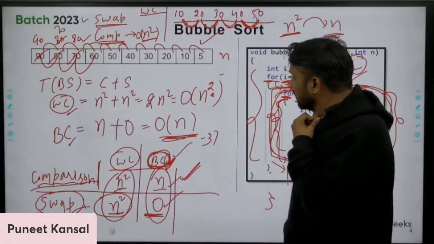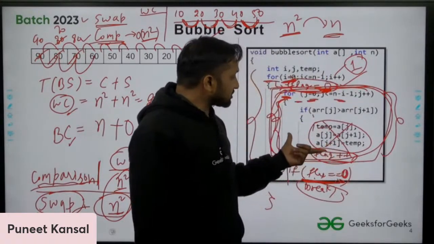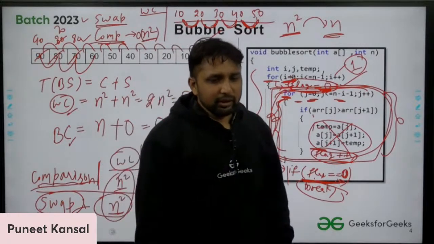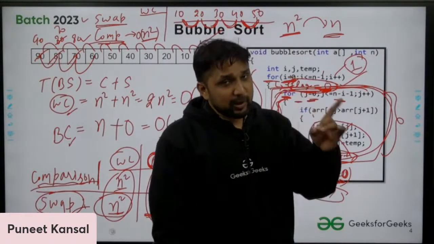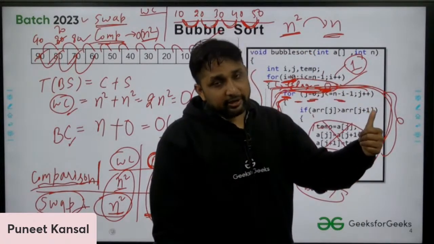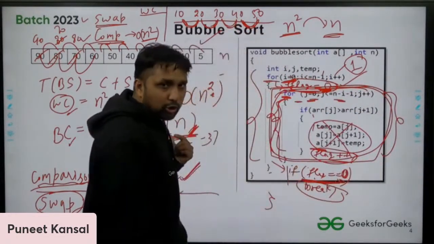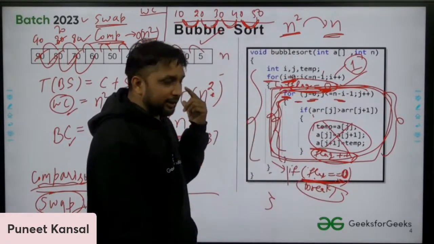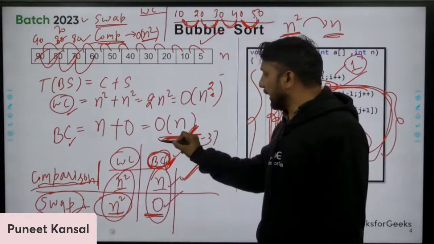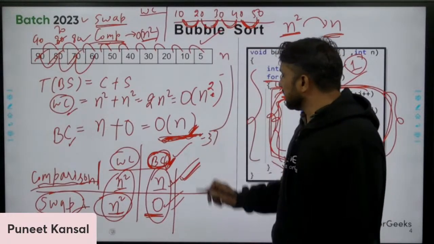And this is how we can improve the best case complexity by using a flag. What is the principle? They will ask about the principle. We know that if no swap occurs in the very first pass, then we are sure the array is already sorted. Then why go through all the passes? Let's break out of the outer loop and improve the algorithm. In the best case, we can reduce the complexity to n only. The number of comparisons will be n, the number of swaps will be 0.